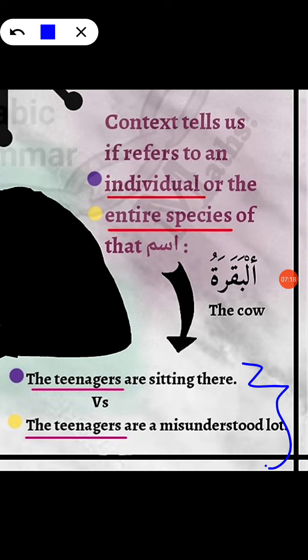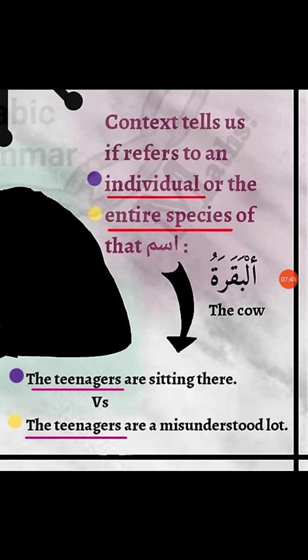Okay, if I were to omit these 2 parts, and you're left with only the teenagers, you wouldn't really know if it's referring to some special group or the entire species, all the teenagers in existence. All right, and that is something that we can only tell by the context, by the full sentence, right?